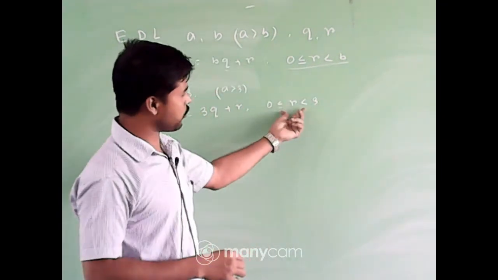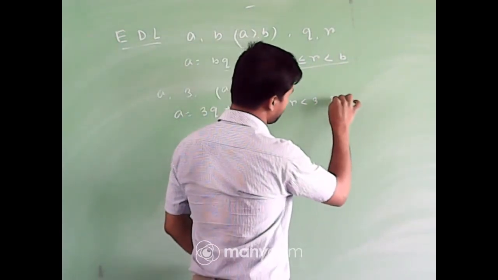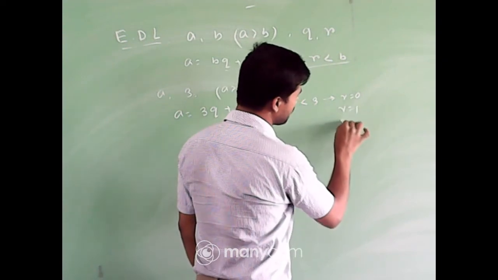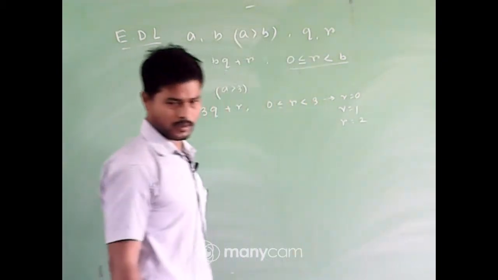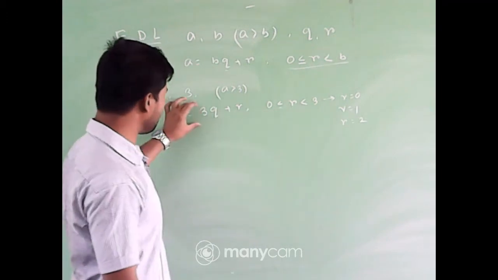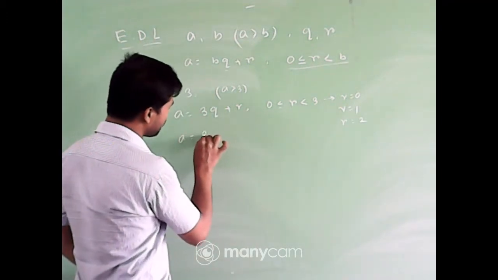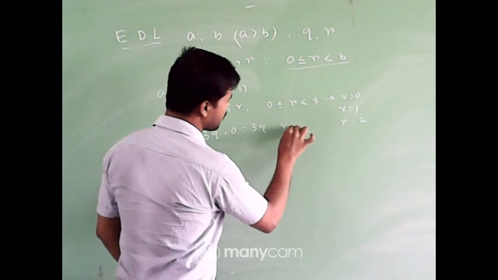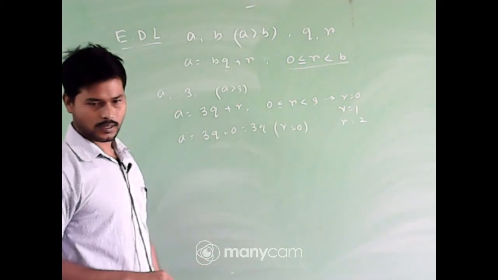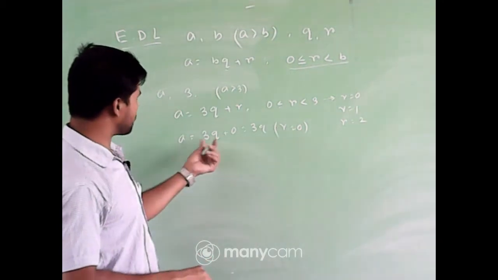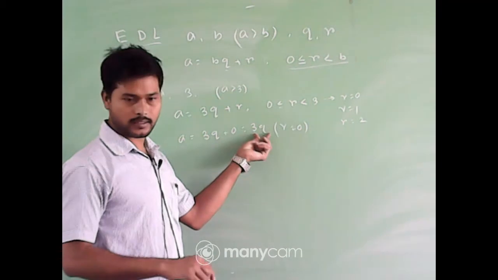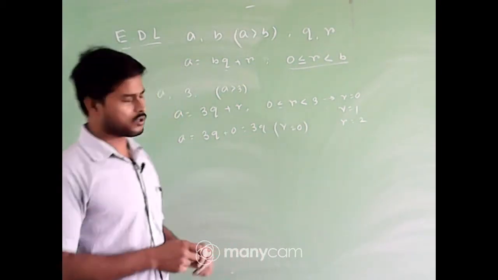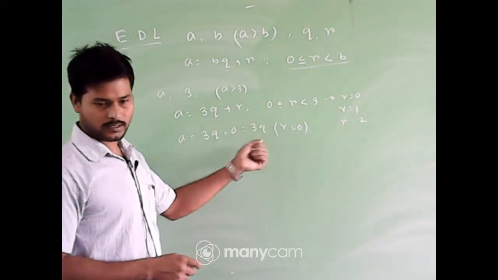For this condition, r may be equal to 0, r may be equal to 1, and r may be equal to 2. If I put r equal to 0 here, then a will be in the form of 3q plus 0, that is equal to 3q. In that case we can say that a is completely divisible by 3, if the remainder is equal to 0.